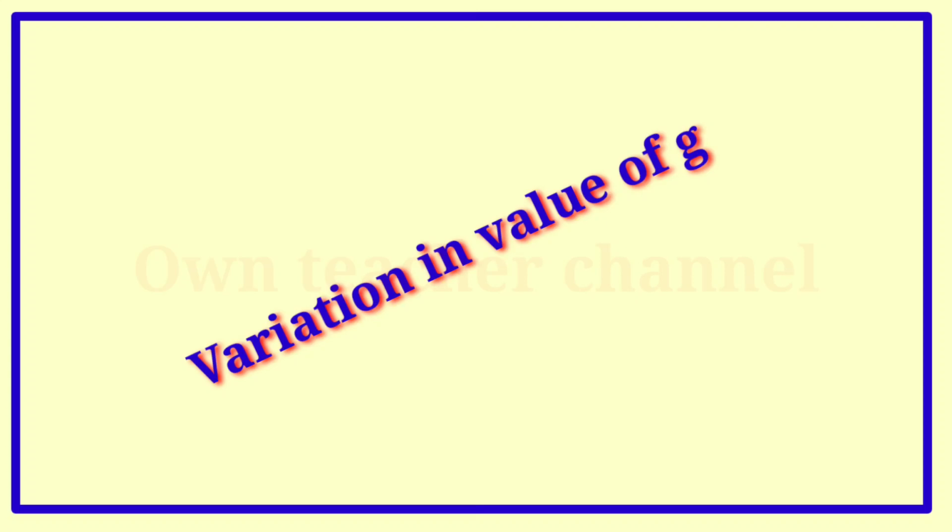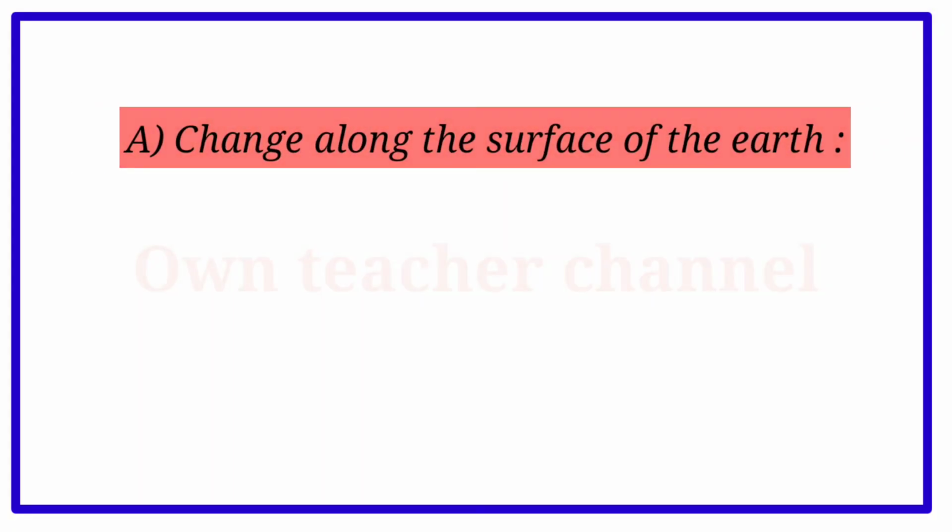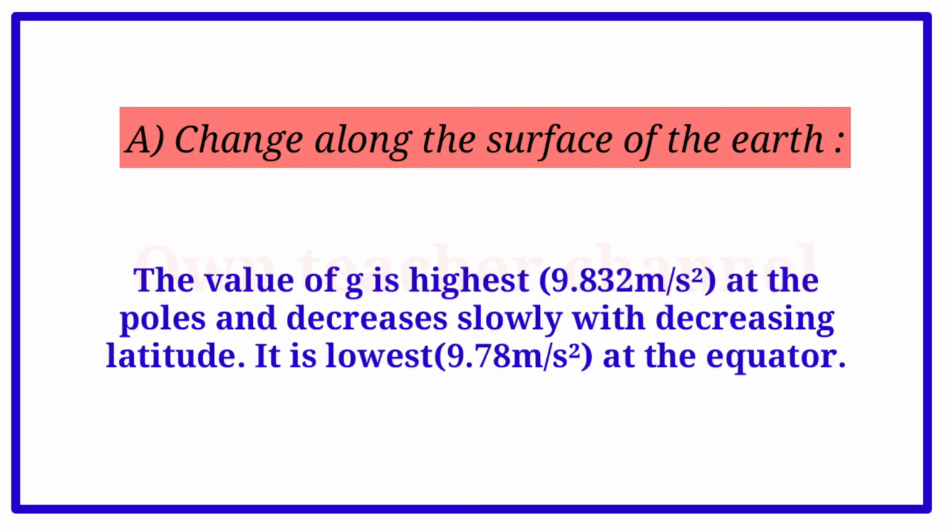Variation in value of g. A. Change along the surface of the earth. The shape of the earth is not exactly spherical, and so the distance of a point on the surface of the earth from its center differs somewhat from place to place.